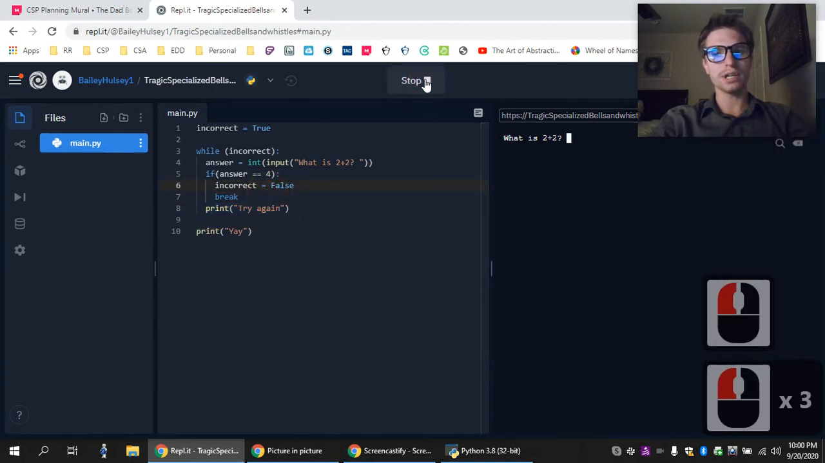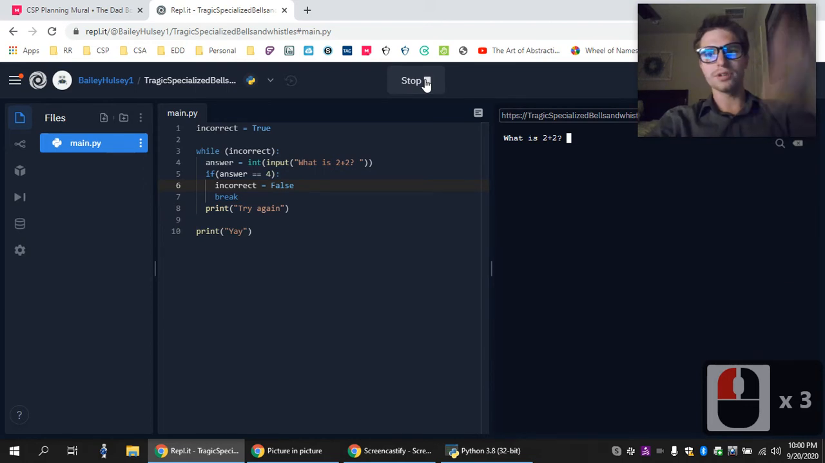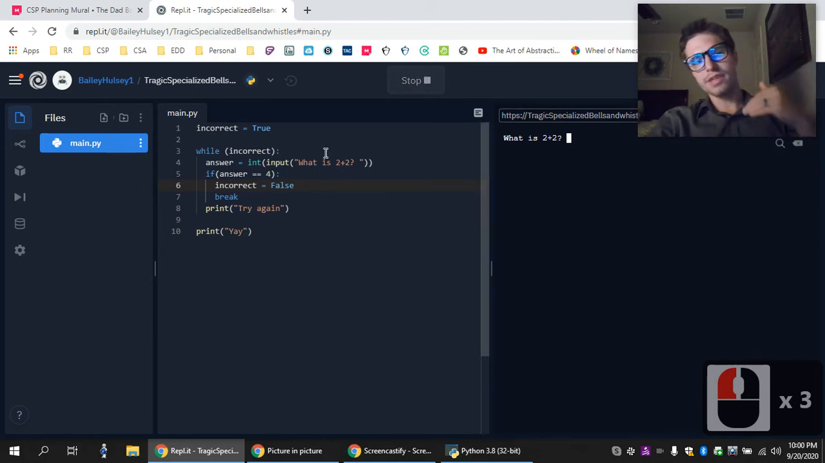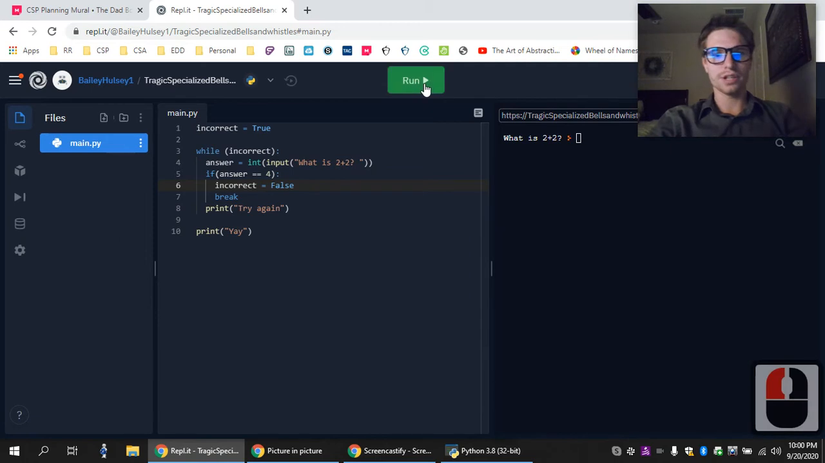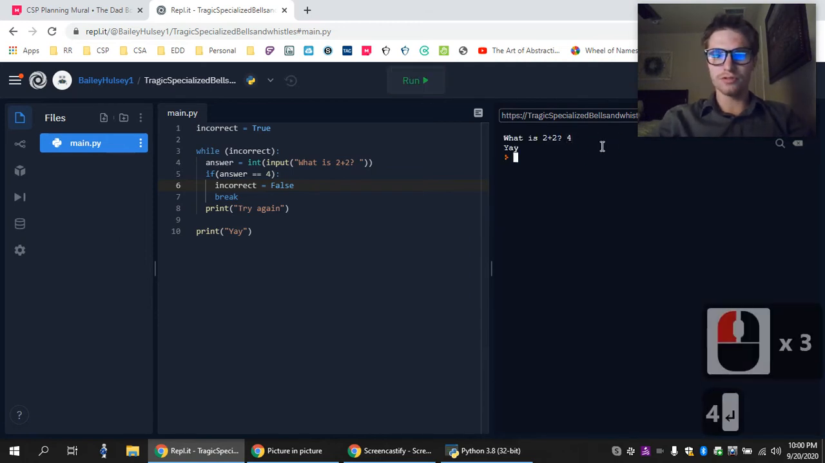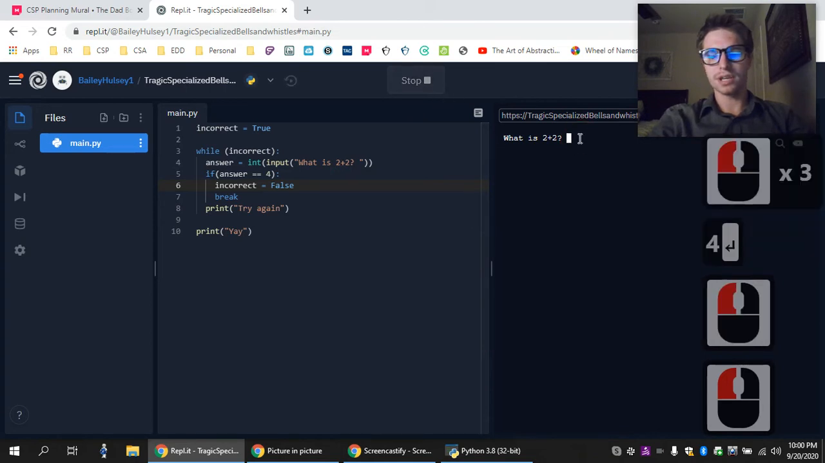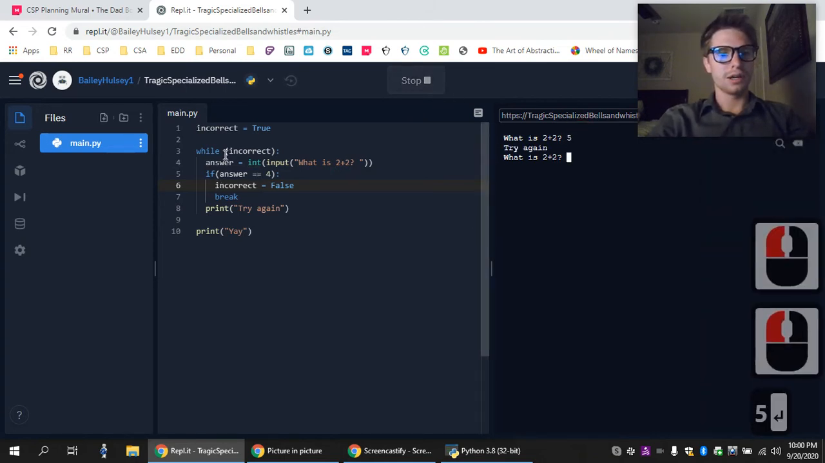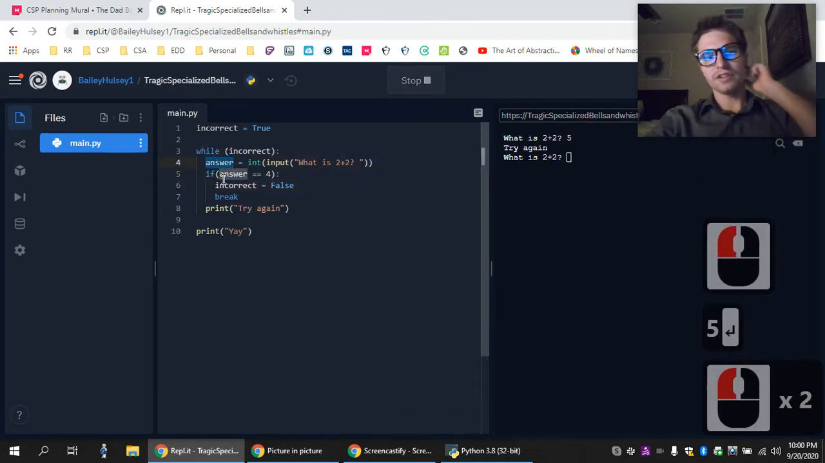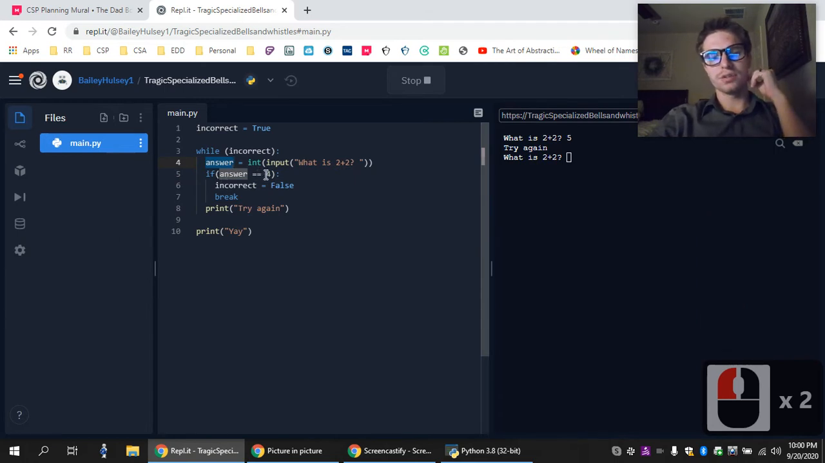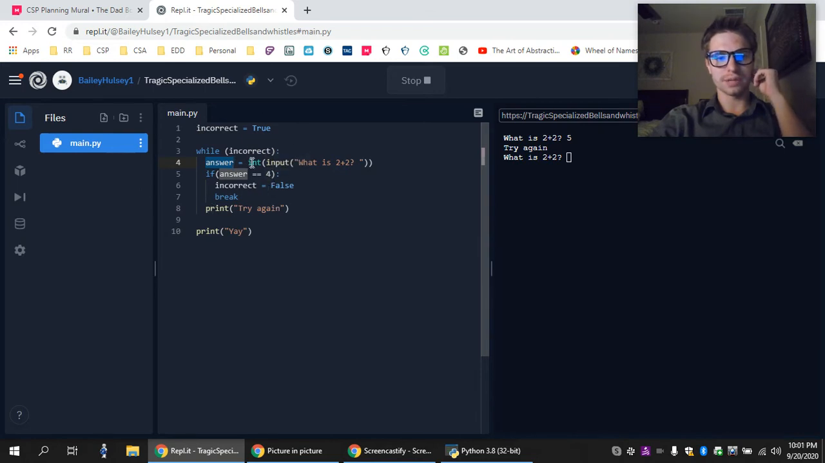Okay, so while loops get kind of tricky because everything runs all the way down to the end, and then it checks the condition again. Okay, and that's why that happened. So what is 2 plus 2? 4, yay. So it broke out before it hit try again. But in this case, if I did 5, so answer is 5, if answer is equal to 4, which it is not, it's going to do this stuff. So in this case, it skips that stuff, prints try again, and goes back up here.